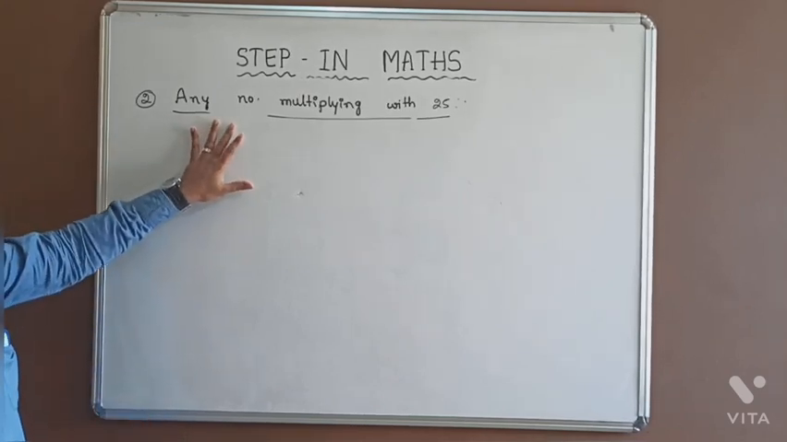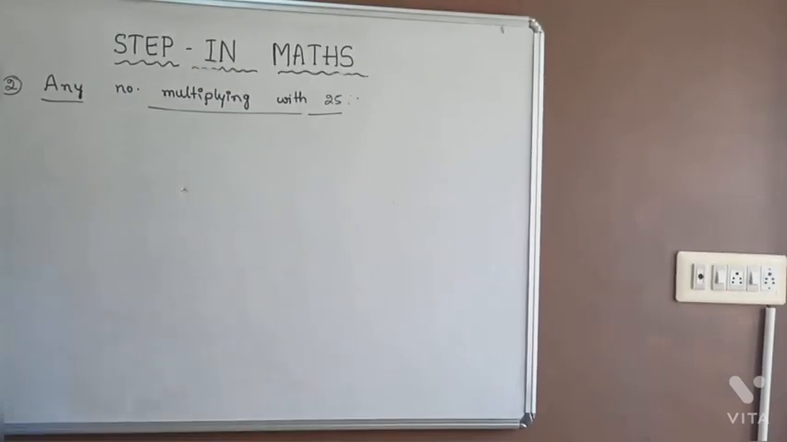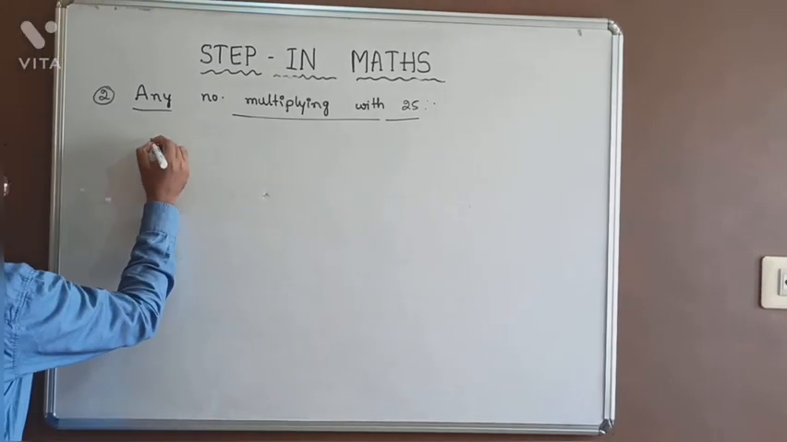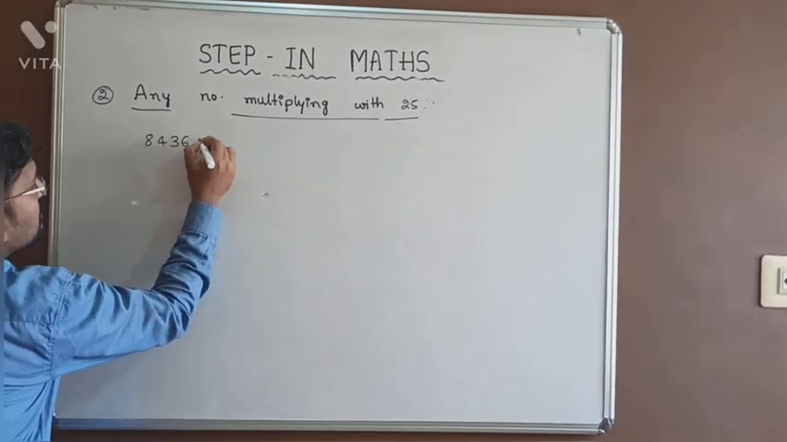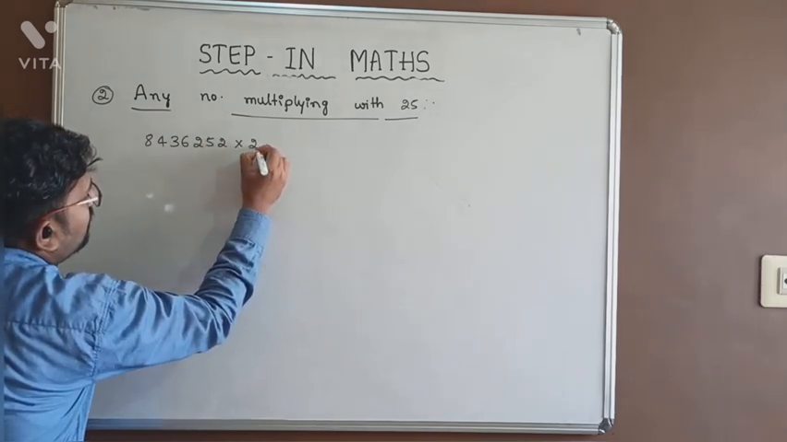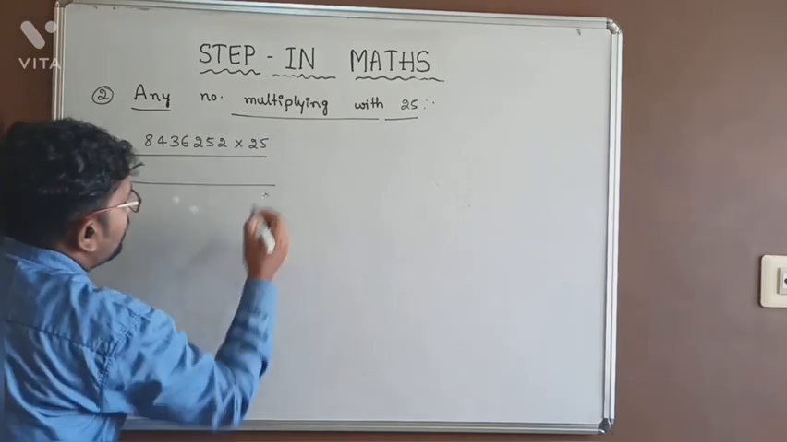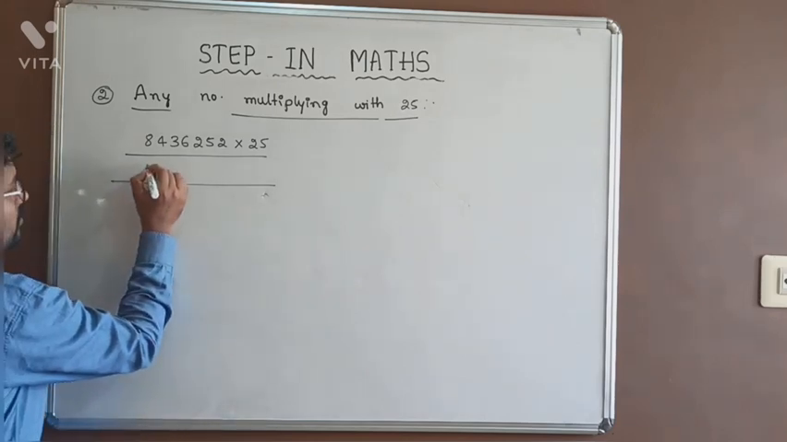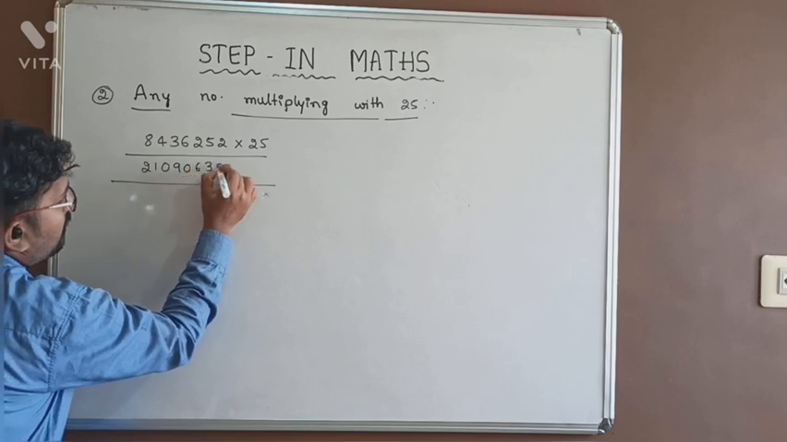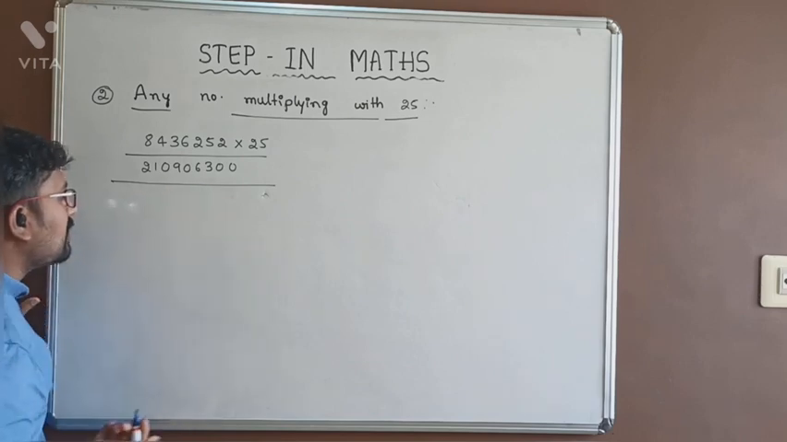Next we shall go for any number multiplying with 25. Even for this, no need to multiply with the digit 25. How to write the answer? Let us take the example 8 4 3 6 2 5 2 into 25. Whatever may be the number, when you are multiplying with 25, the answer for this is 210 906377. Not only these numbers, we can take any number of digits.